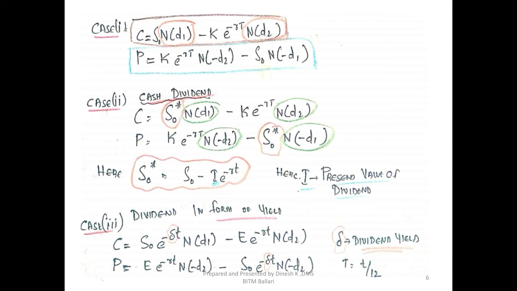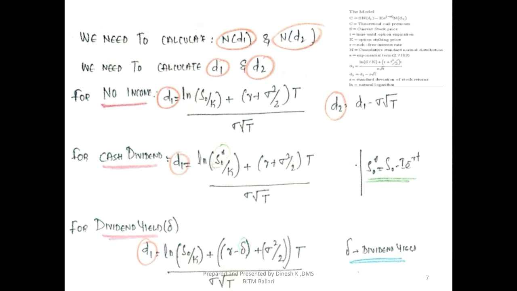In case 3, the dividend yield would be given in the question to you. S naught would be given as the stock price. The exercise price is given, the risk-free rate R is given, and the time to expiry T is given. Again, you need to calculate N(d1) and N(d2) there. To calculate N(d1) and N(d2) in all three cases, first we will look at how to calculate this N(d1), that is the normal distribution value, and N(d2).